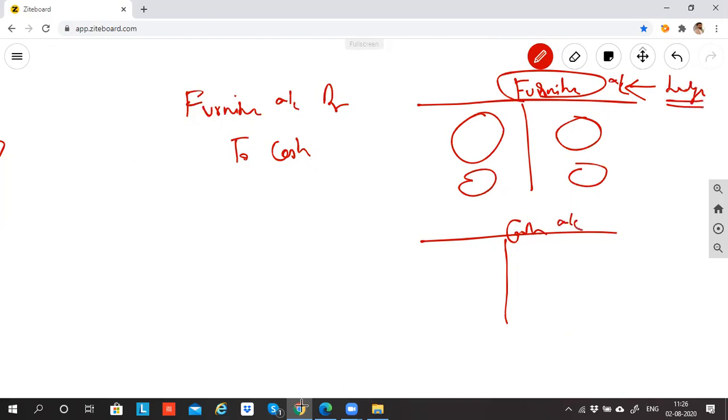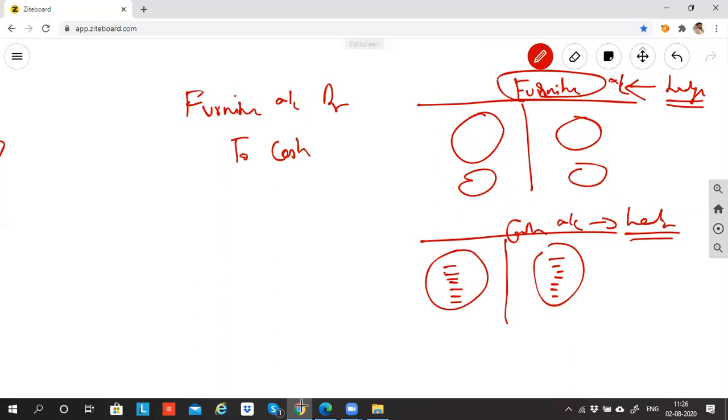This is called cash account. This is also another ledger. We call it cash ledger or cash account. In this, how much total money came in, who all gave money, and where all the money went, to whom money was paid, everything will be recorded here. I told you that for each and every transaction there will be one debit and one credit. For each account, there will be one separate ledger.